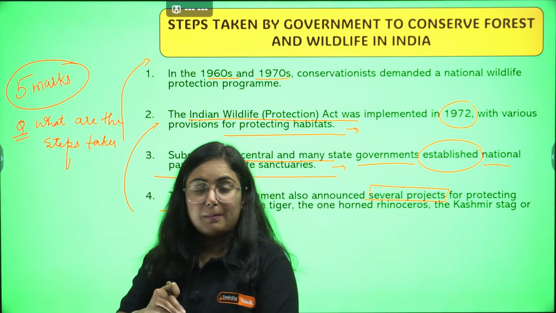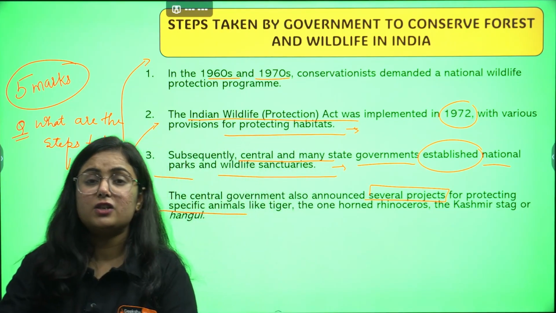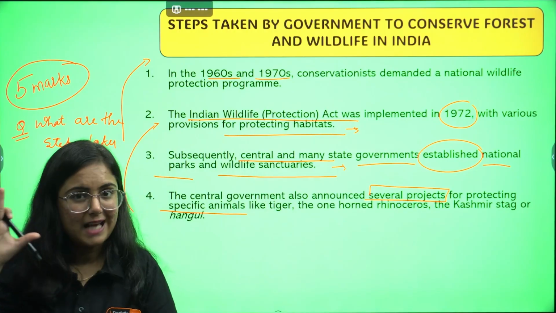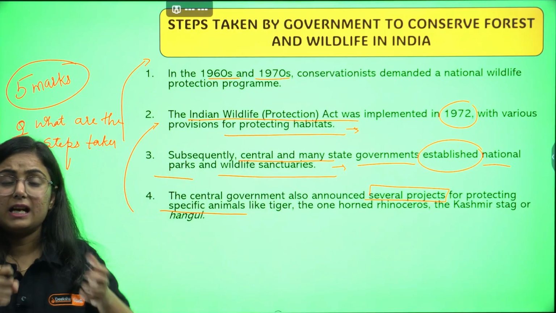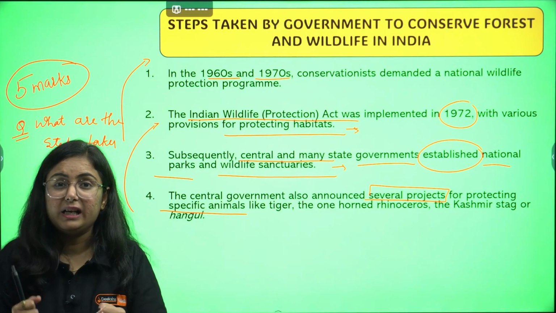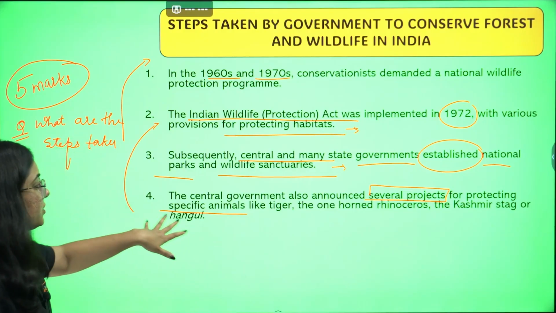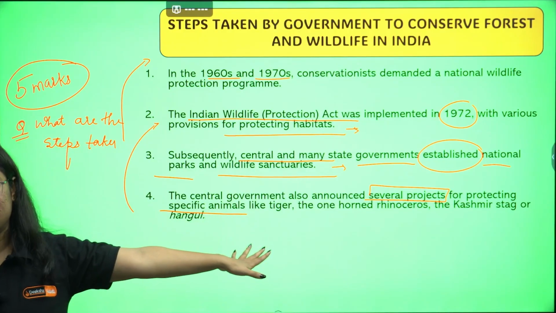So they prepared a list of that, and conservation was decided accordingly. When they saw that several species needed immediate and special attention, they announced several projects in that respect.